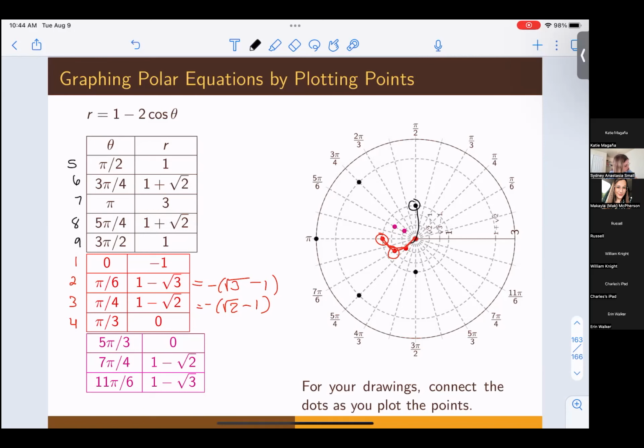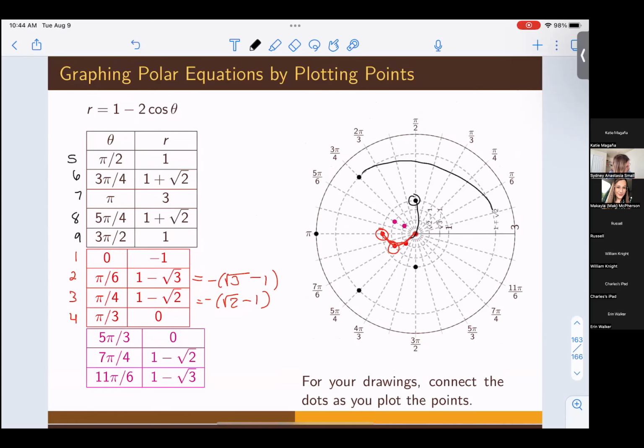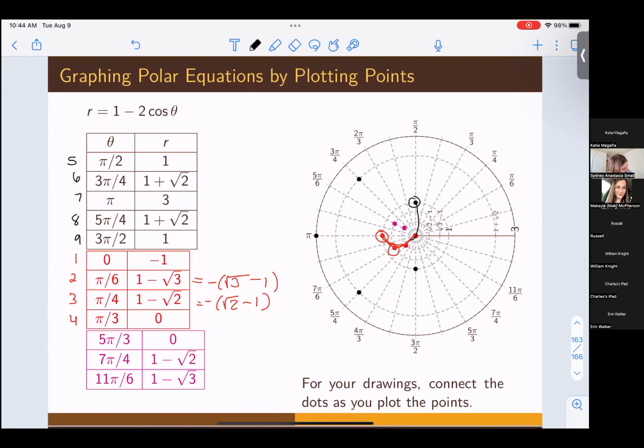When theta is 3 pi fourths, we would rotate out 3 pi fourths. So we're going to be somewhere on this circle. Our radius is 1 plus root 2. So we go out to our radius of 1 plus root 2, and then we walk around the circle 3 pi fourths. So we're going to connect that to that one right there. Even though these are written as theta, r, it's a little bit easier to say, what's my radius? I'm going to walk out my radius, and then rotate that angle in the counterclockwise direction. So let's keep doing it that way.